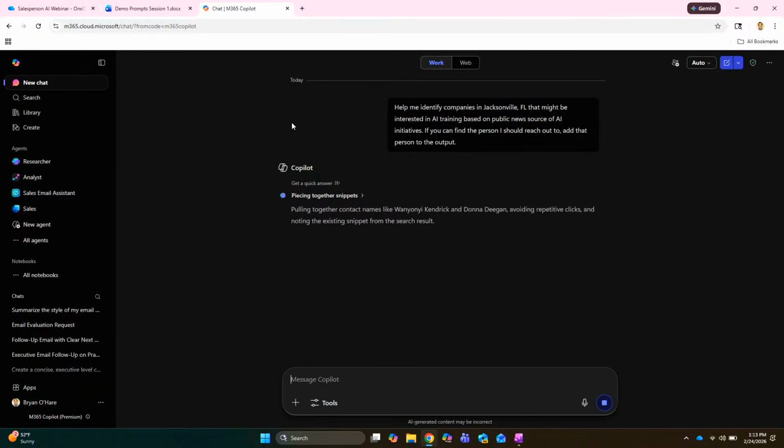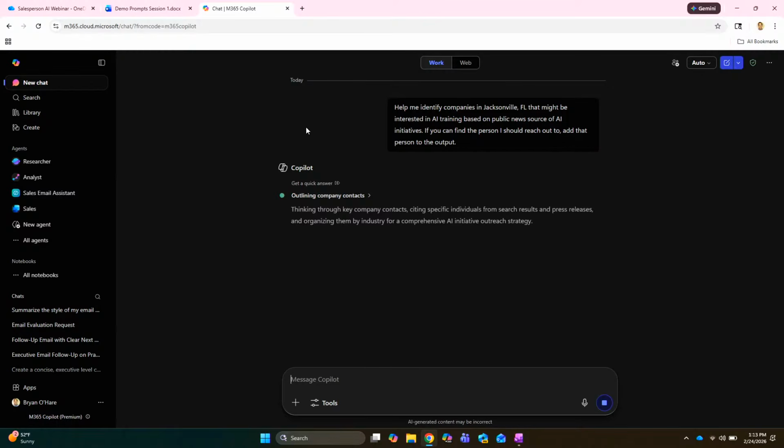Great. Now additionally, while it's doing its thing here, there is a researcher model. We'll actually click on that in a moment. But there is a researcher model which goes even deeper. It might take 20 to 40 minutes to give you an answer, but it is literally combing every site, doing deep research on the question that you have. I typically use that for deeper topics. Say, give me a lead list for this one city, for example, and help me identify those leads and what my talking points should be with that customer.